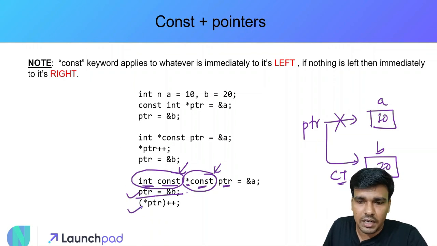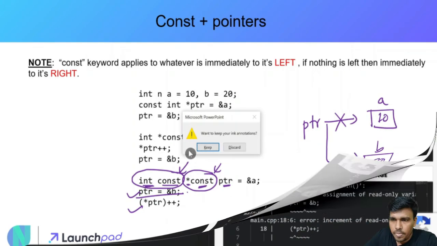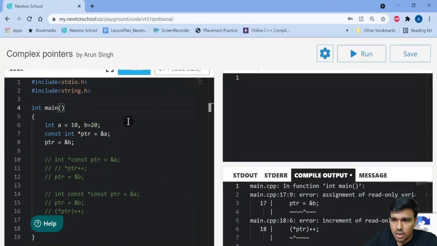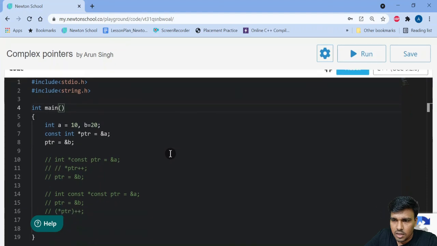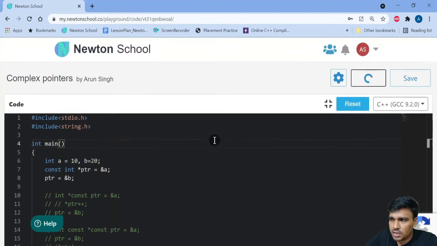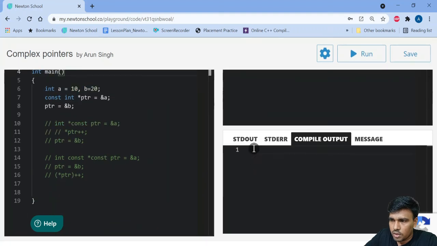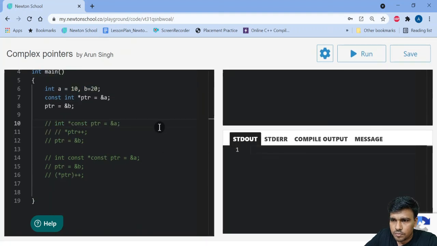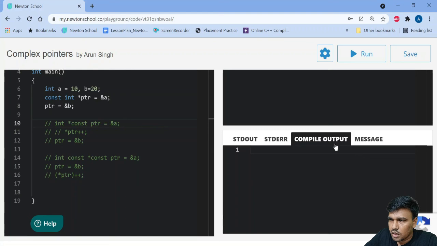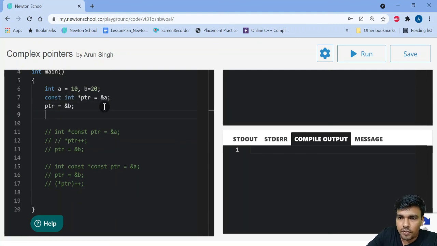So let's see in the IDE just to understand this more clearly. So we have come to the IDE, and for you I have written everything in advance. So I have cleared the screen here. Now let's try to run this and see what the output is. If you see, we didn't get any compile time issue. That is, this is completely fine, right? Because PTR is a constant integer. That is, I can definitely change the location of the PTR, but I cannot modify the value.